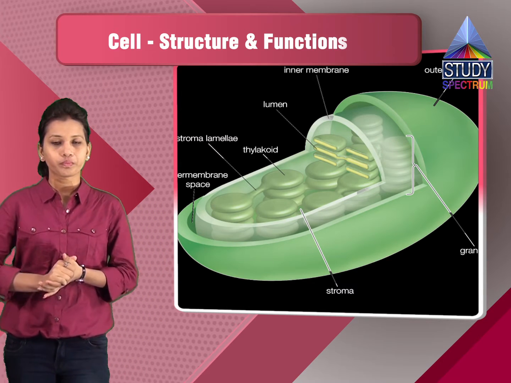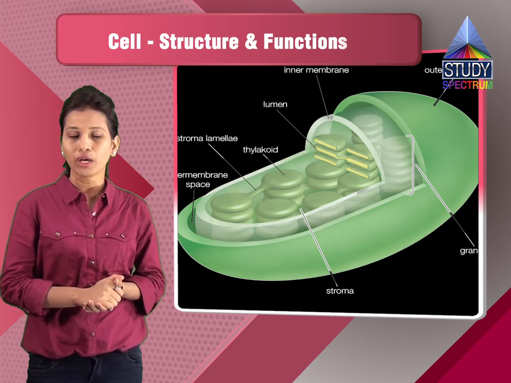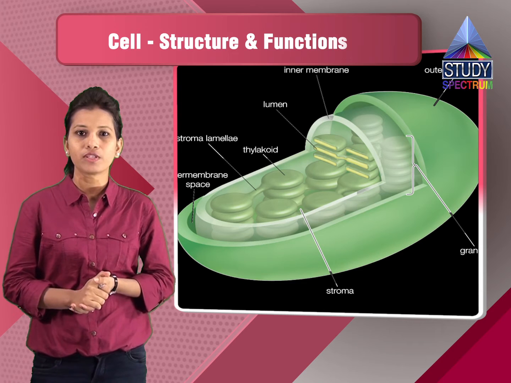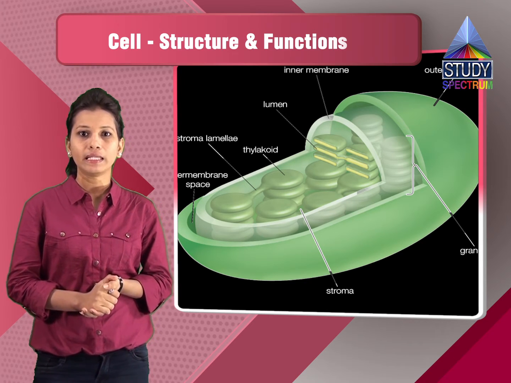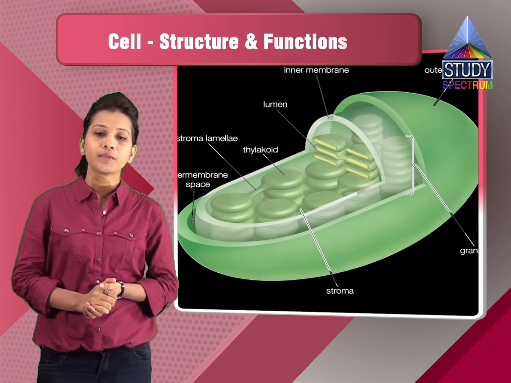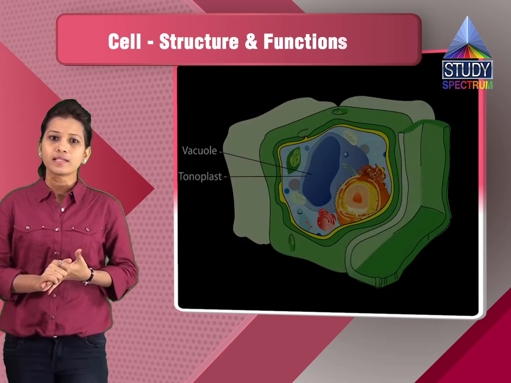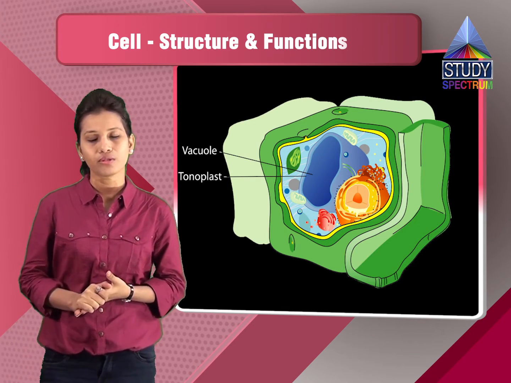So this way we have the plastids, which are present only in the plant cell and other prokaryotes or eukaryotes which will be green in color. So these are all algae; you can say blue-green algae also contain the chloroplast. So they are also green in color. This way, plastids are present only in the cells which will be performing photosynthesis.